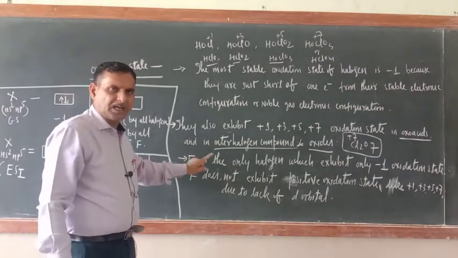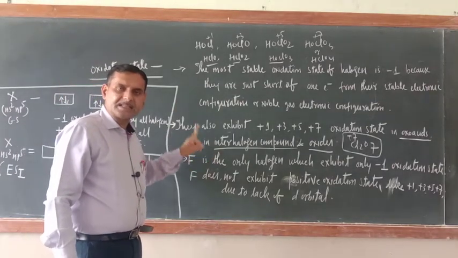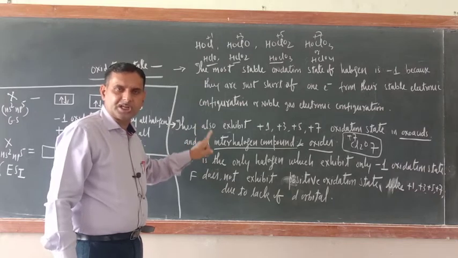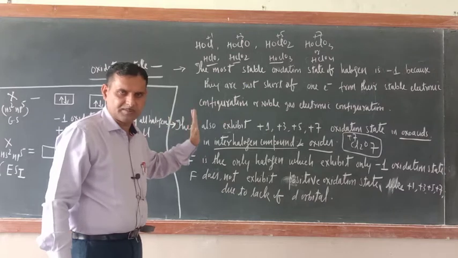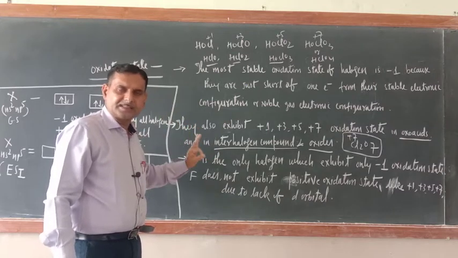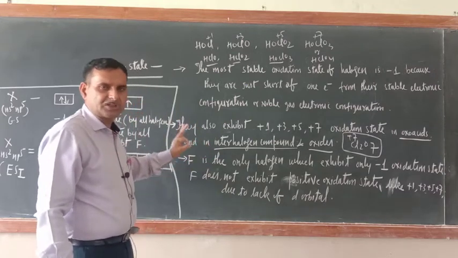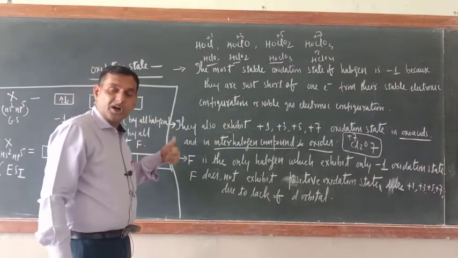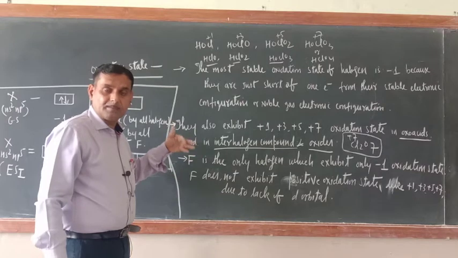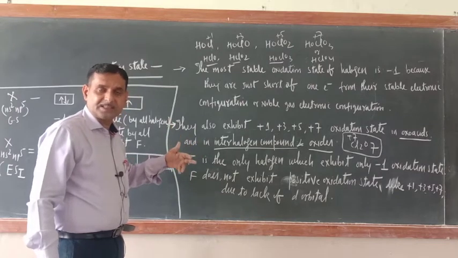Fluorine is the only halogen which never exhibits the positive oxidation state. It always exhibits the -1 oxidation state. Always remember, it only exhibits the -1 oxidation state. Why is fluorine not exhibiting the +1, +3, +5, +7 oxidation states?